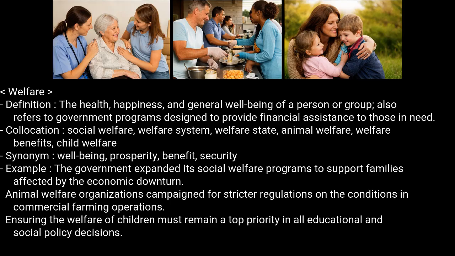Example: the government expanded its social welfare programs to support families affected by the economic downturn. Animal welfare organizations campaigned for stricter regulations on the conditions in commercial farming operations. Ensuring the welfare of children must remain a top priority in all educational and social policy decisions.